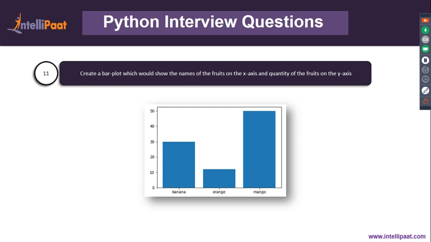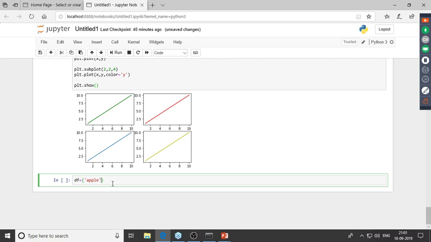So apple, let me just change the spelling over here. So I've got 30 apples with me. After that, I'll type in mango, and I've got 50 mangoes with me. And then I've got, let's say, strawberry. And I've got around 25 strawberries with me.